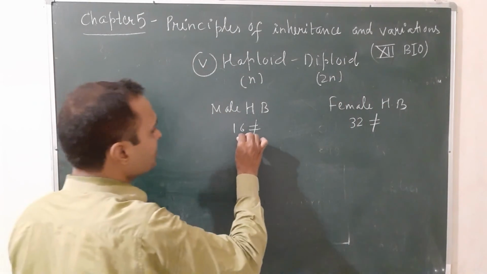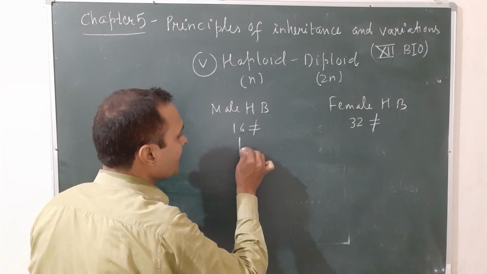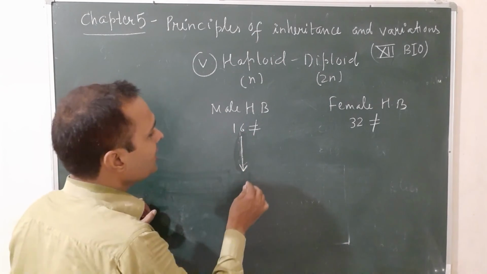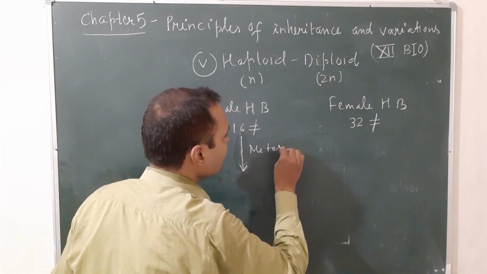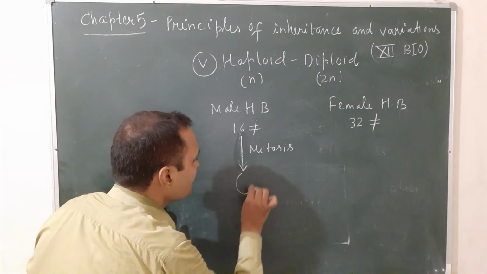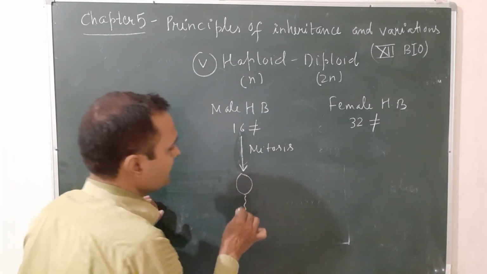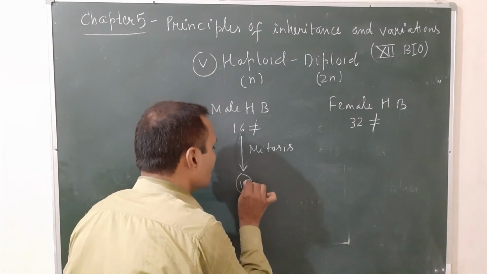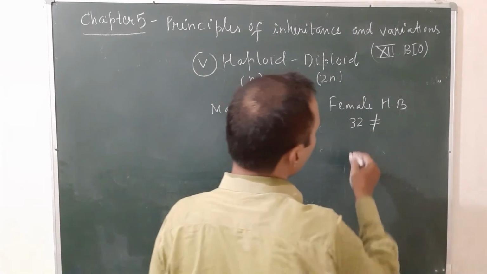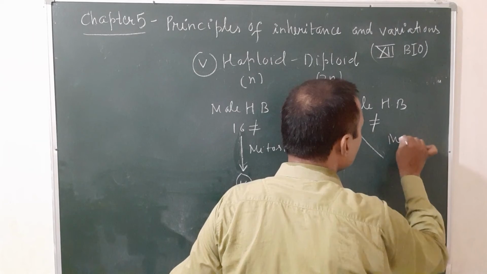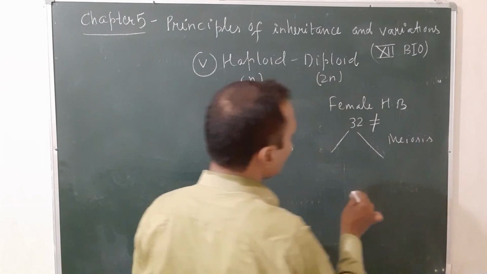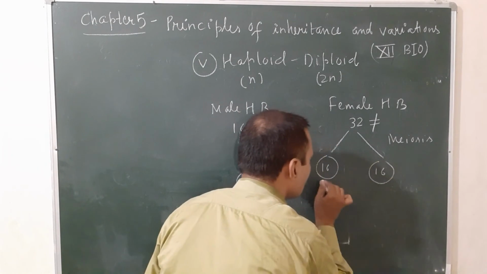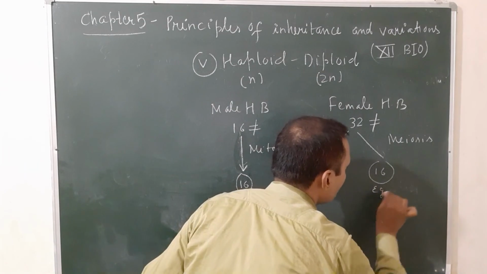This male will produce sperm by mitosis cell division. As a result, the number of chromosomes remains the same. That means the sperm will carry 16 chromosomes. And this female will produce eggs after meiosis division. As a result, the number of chromosomes becomes half in the egg. That means how many? 16 chromosomes. These are the eggs produced by the female.